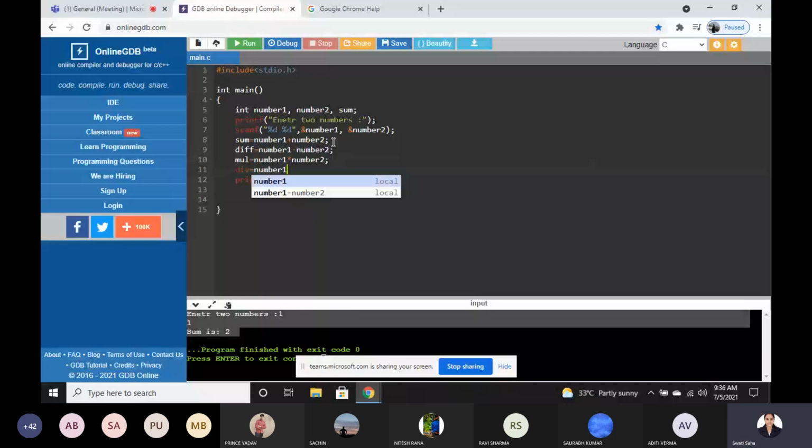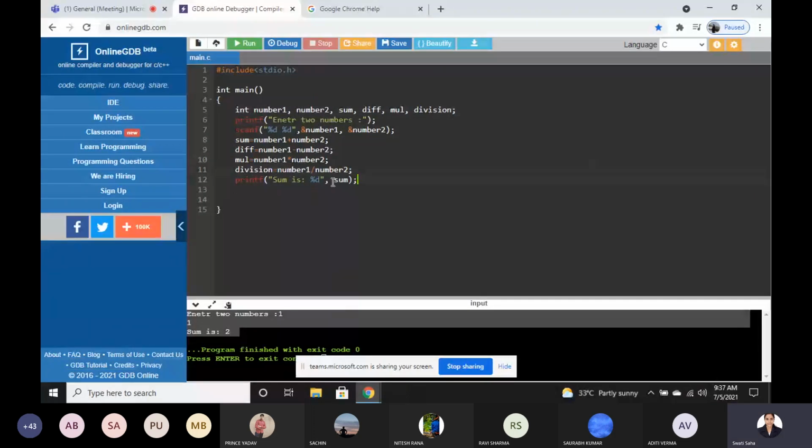For example, now see, these 3 variables are not defined. Here we have defined number 1, number 2 and sum, but now we have added difference, multiplication and division. So we have to declare them also: diff, mul and div.